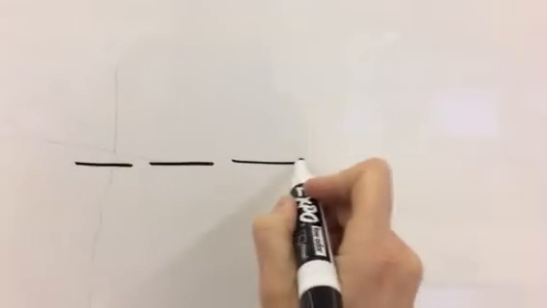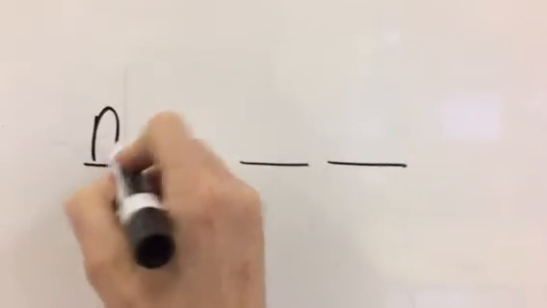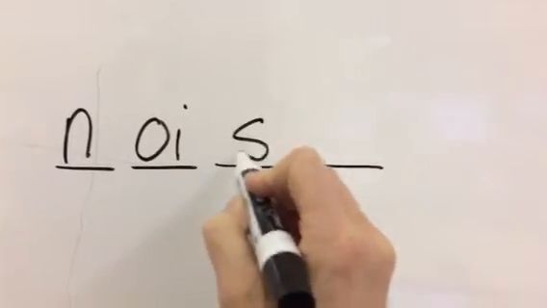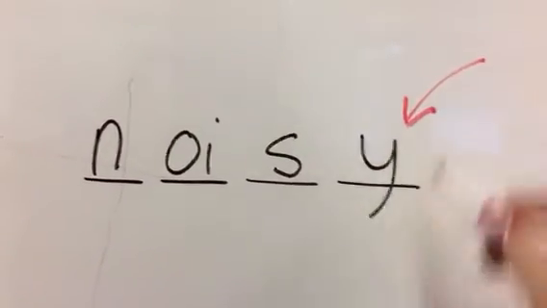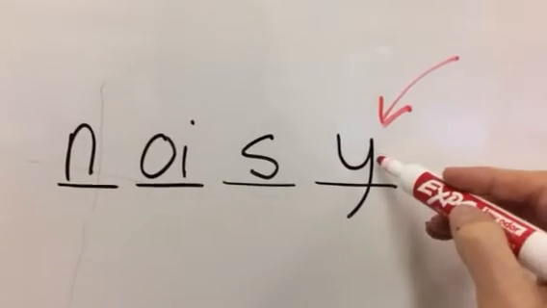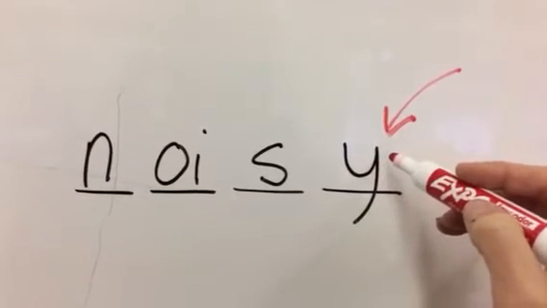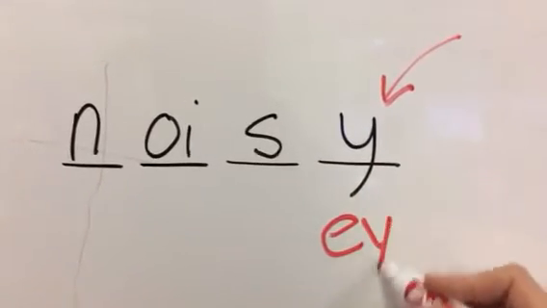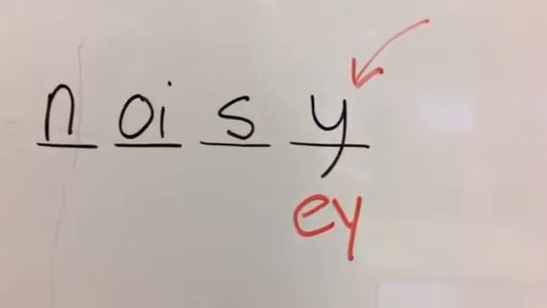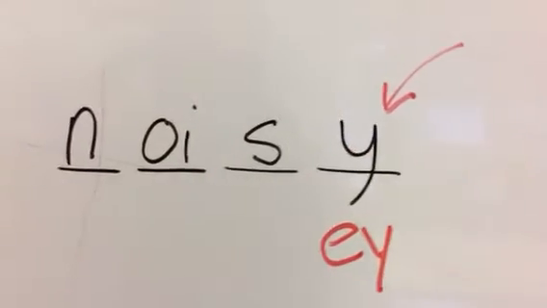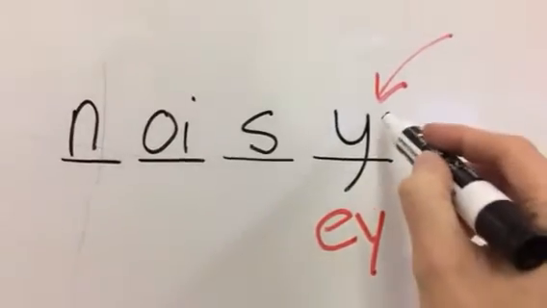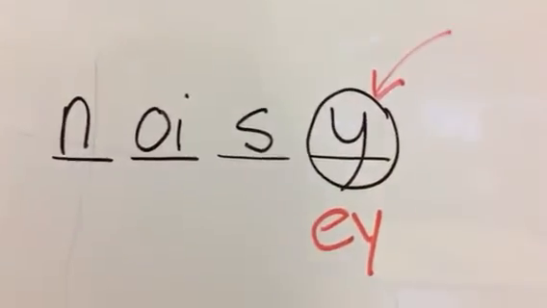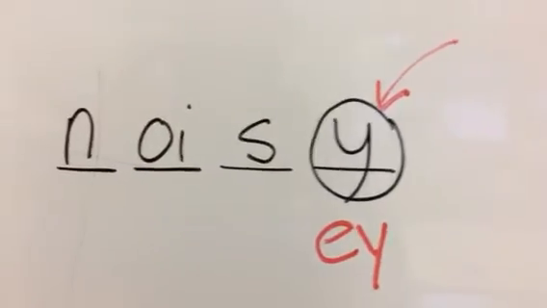Noisy. N-O-I-S-Y. In this case, at the end of the word, if you hear the E at the end of the word, it could be a Y or an EY. In this case, it is a Y because noisy is a word that describes things. It's an adjective. So we find just the Y at the end when it's used in a word that's an adjective or even a verb.